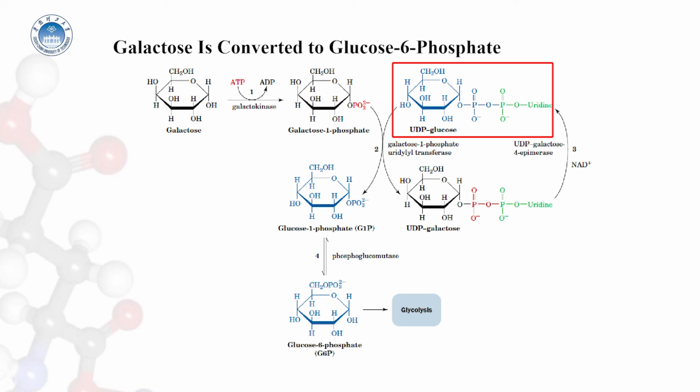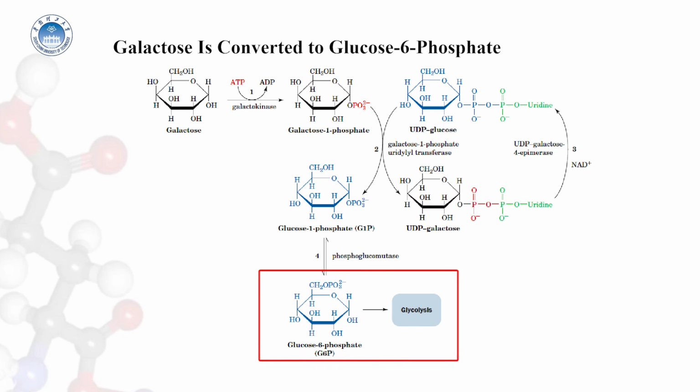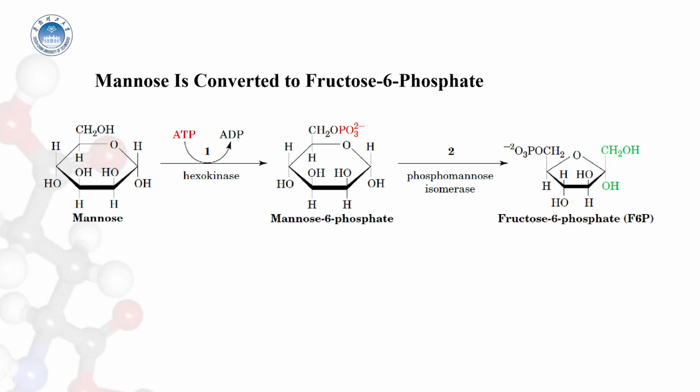Epimerase converts UDP-galactose back to UDP-glucose. Glucose 1-phosphate is converted to the glycolytic intermediate, glucose 6-phosphate, by the action of phosphoglucomutase. Mannose enters the glycolytic pathway after its conversion to fructose 6-phosphate via a 2-reaction pathway.